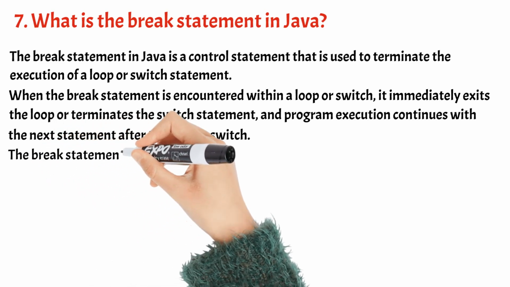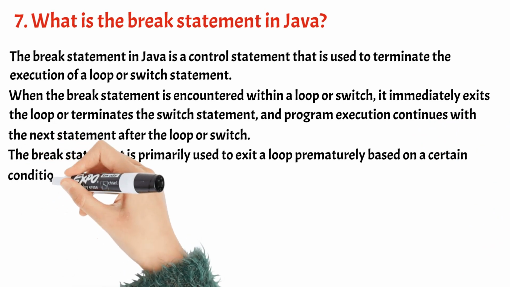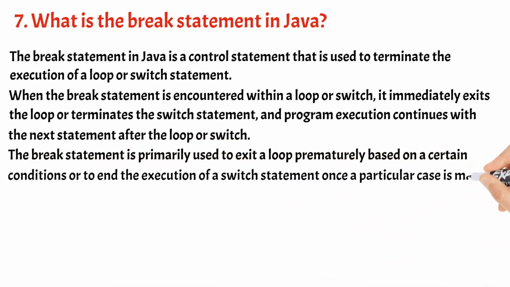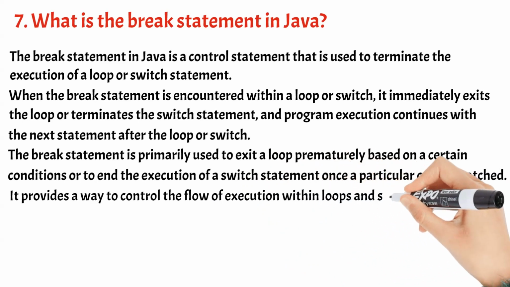The break statement is primarily used to exit a loop prematurely based on a certain condition or to end the execution of a switch statement once a particular case is matched. It provides a way to control the flow of execution within loops and switch statements.